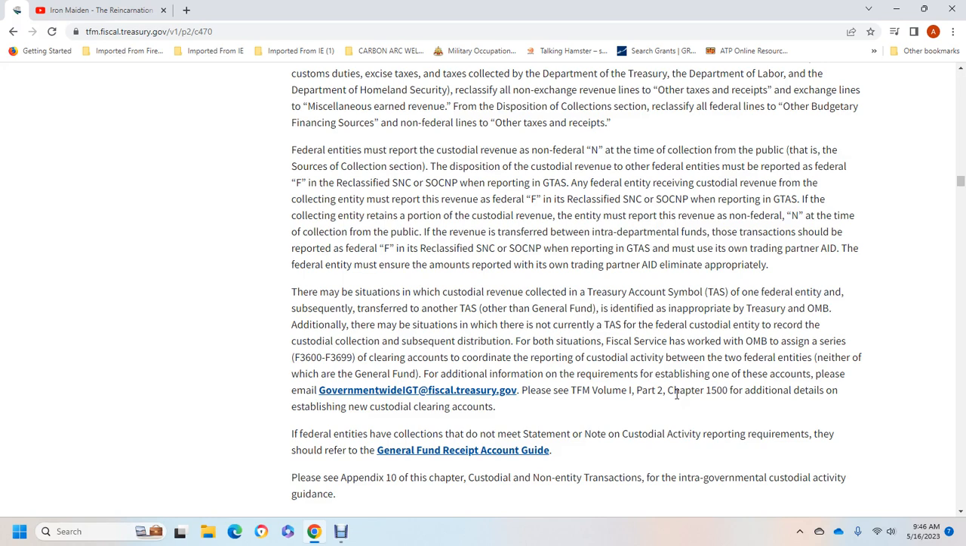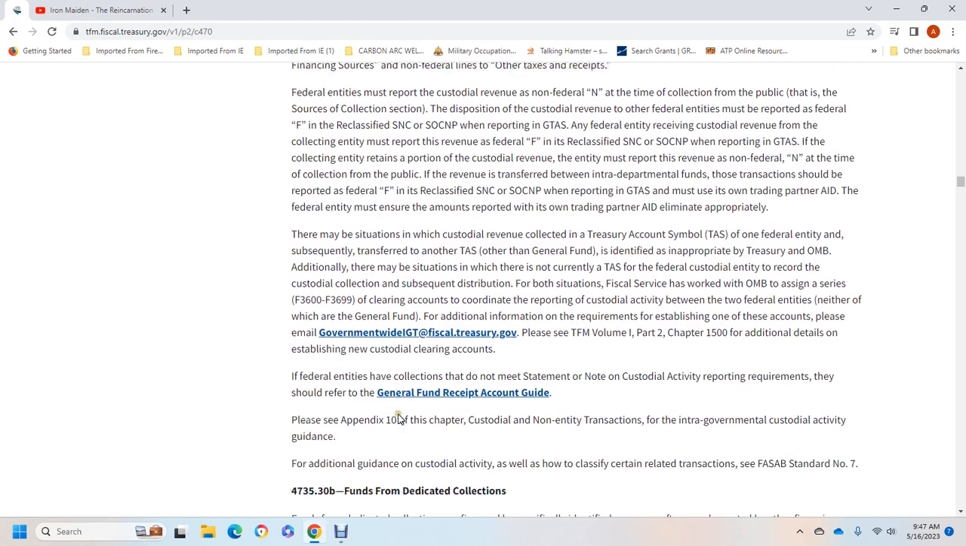Treasury shall serve as the lead, with the Office of Management and Budget assigned a series, F3860 and F3899, clearing accounts. These coordinate the reporting of the activity between the two federal entities, neither being the government general fund. Additional information requirements are established with these accounts. Please see the Treasury Financial Manual, Volume 1, Part 2, Chapter 15, for additional details on establishing the new custodial clearing accounts.